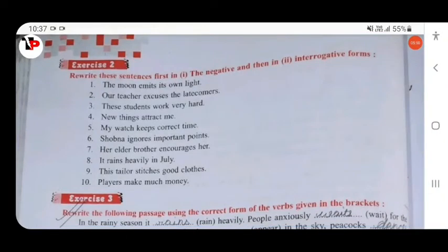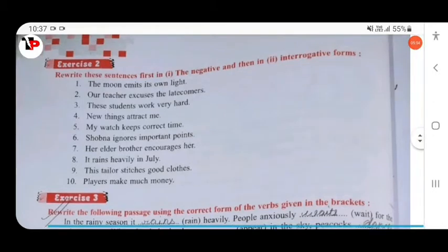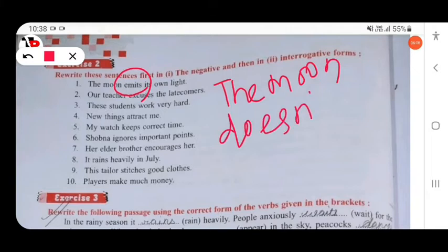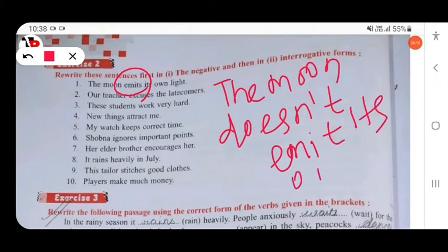Next, rewrite these sentences first in the negative and then in the interrogative. First you should change into negative. So here, the moon emits its own light. You have to first change it into negative. The moon does not emit its own light.